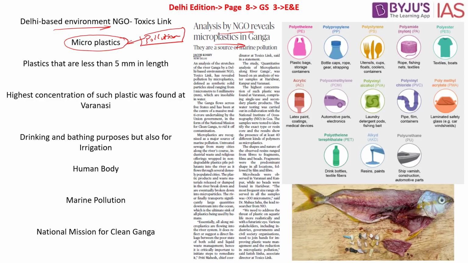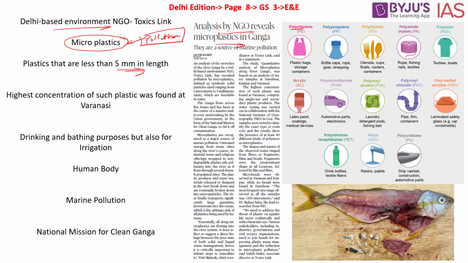Now the question is, what is this microplastics? Microplastics are those type of plastics that are less than 5 mm in length. They are recognized as a major source of pollution, and it might also cause significant impact to the environment as well. Before we understand what are the concerns as pointed out by this article, there are different types of plastics. What are these different types of plastics?